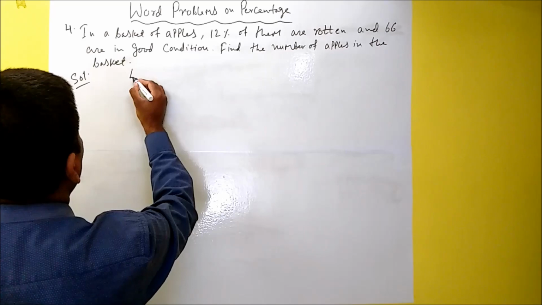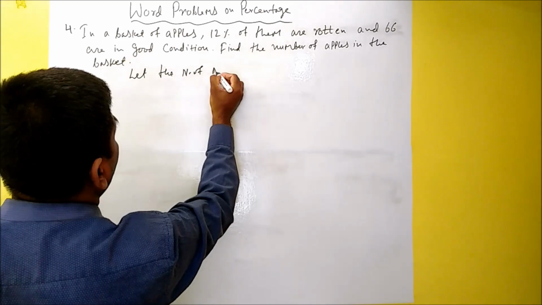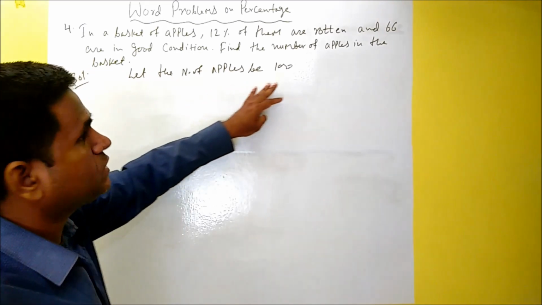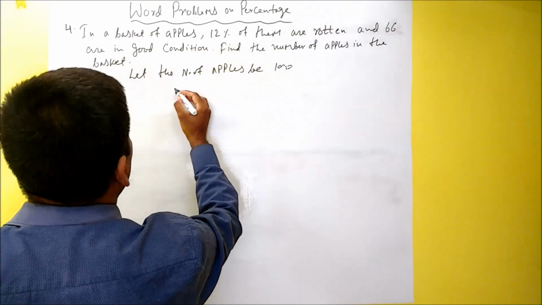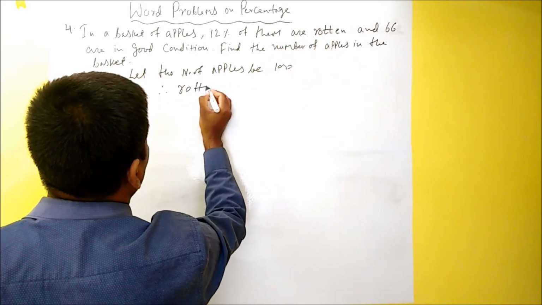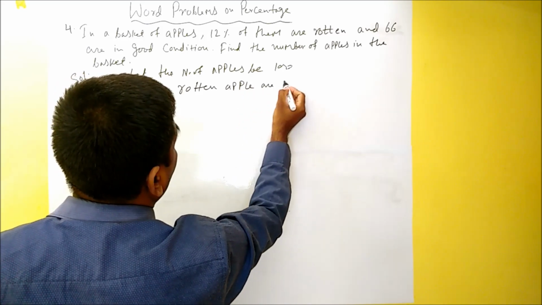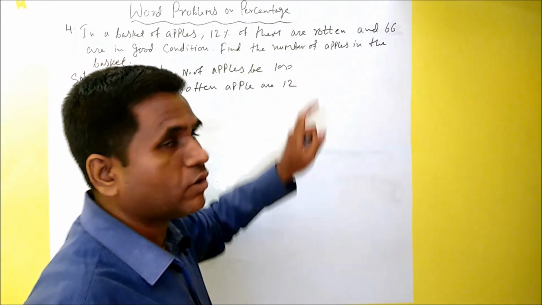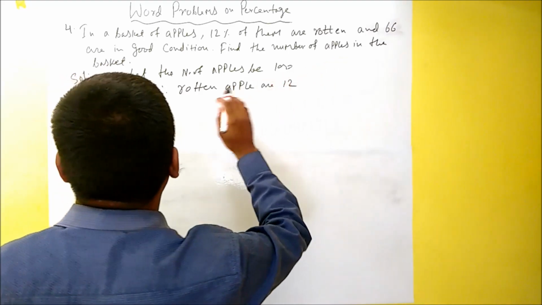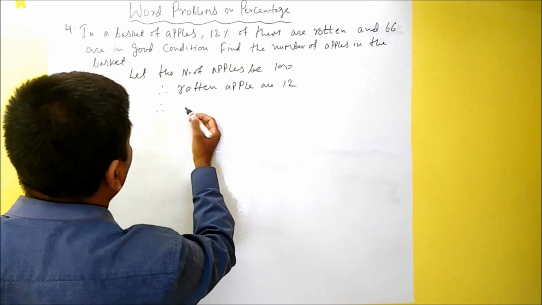So you can say, let the number of apples be 100. So if number of apples be 100, then therefore rotten apples are 12. Out of 100, 12 are rotten, isn't it? So we can also say then 66 are in good condition. So we are finding the percentage for that. So how many are in good condition?